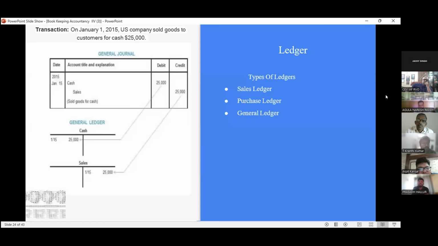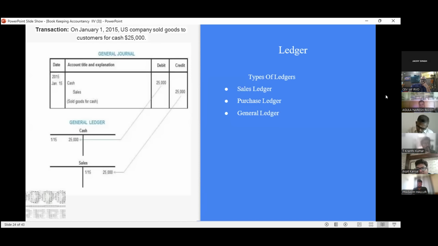Then we come to this part. On 1st January 2015, a US company sold goods to a customer for cash. How much? $25,000. We have already discussed debit and credit, and the double entry system. In this way, sales. See, when we are selling, it is a credit. And there should be some debit now. What is the debit, sir? The debit should be the cash. Clear? Yes.